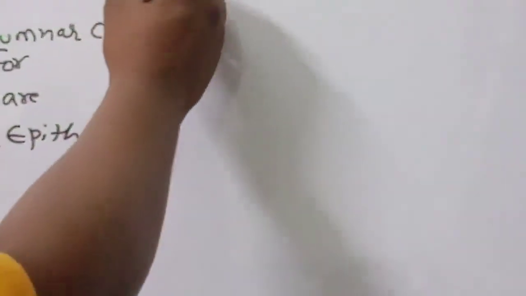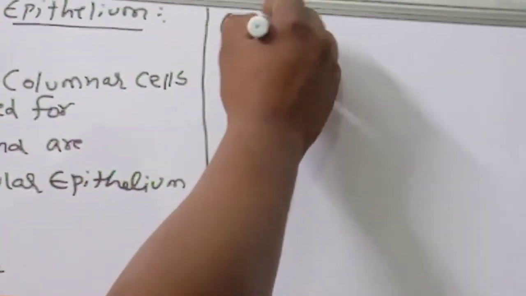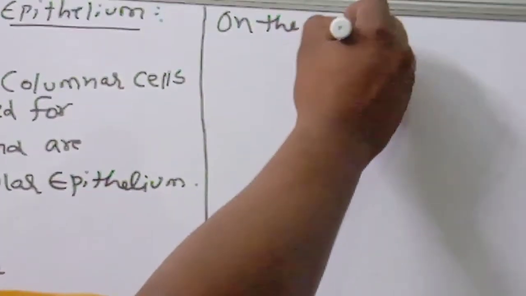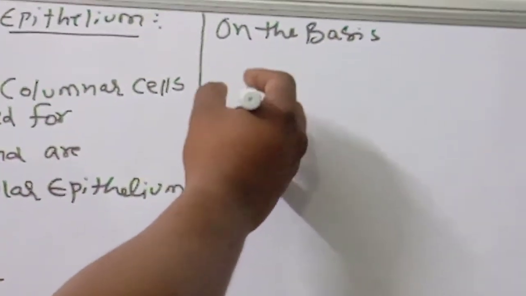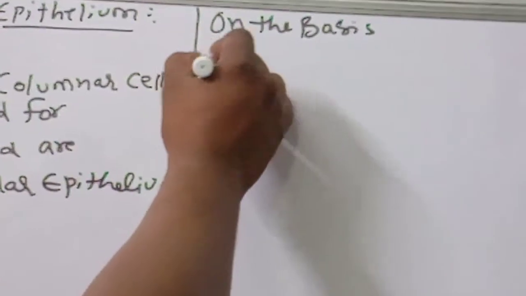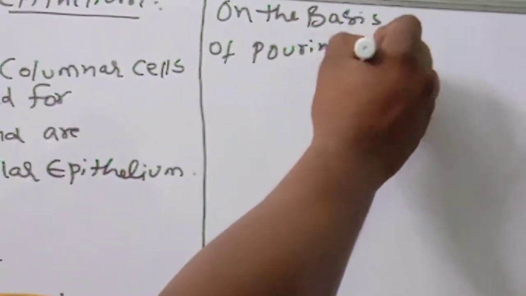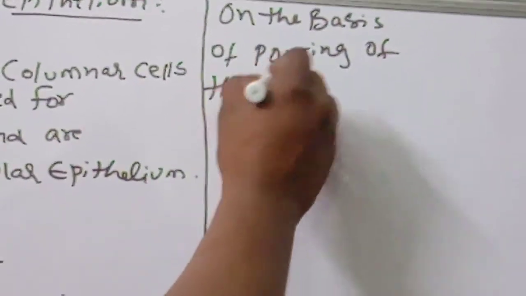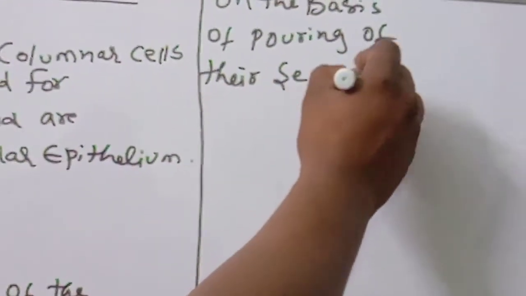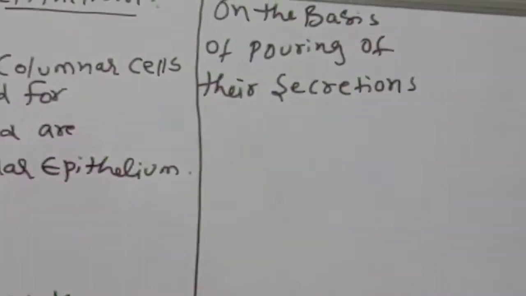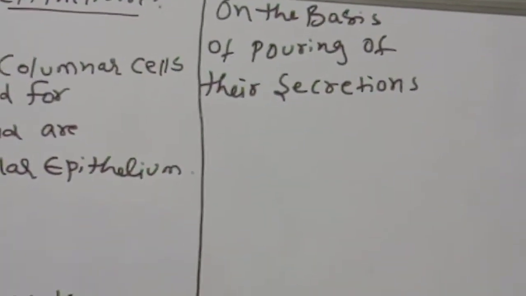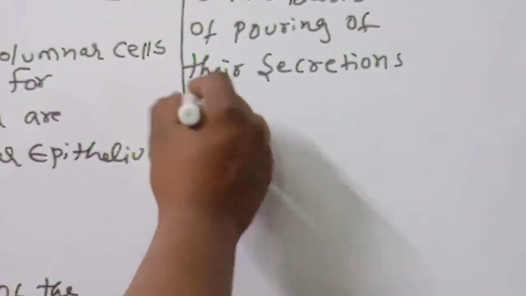Okay, next, on the basis of mode of pouring of their secretions, glands are divided into two categories.